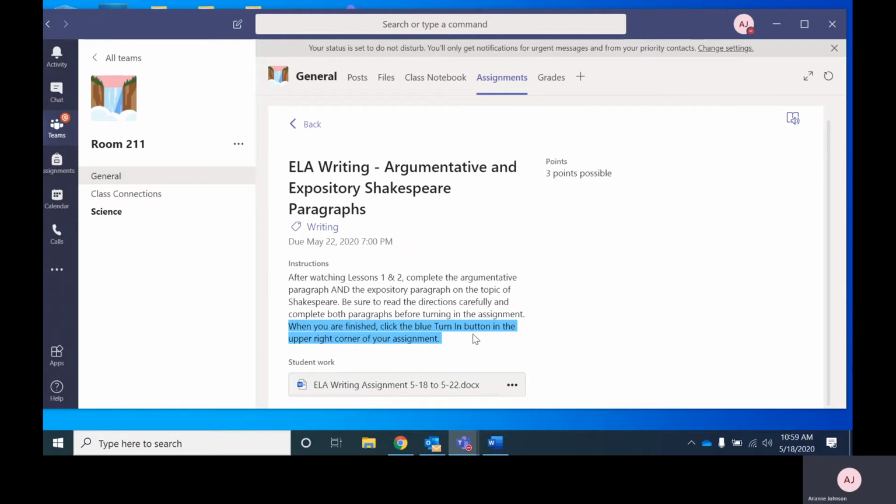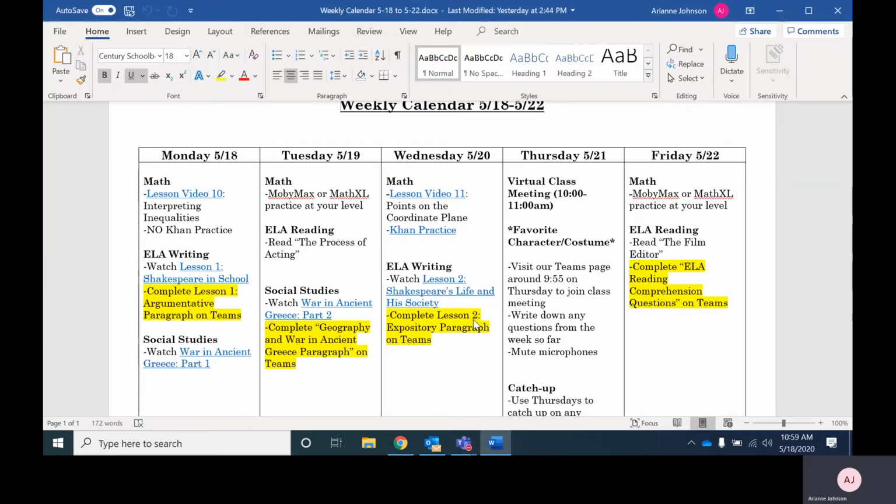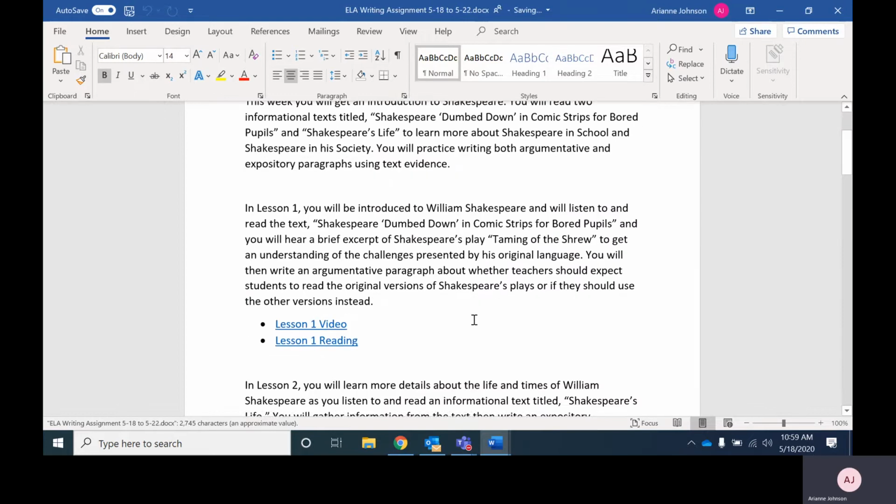When you open up the assignment, it says after watching lessons 1 and 2, complete the argumentative paragraph and the expository paragraph on the topic of Shakespeare. So you'll have 2 different paragraphs to do, and those are located in the Word document. So I'm going to open this in Word. You might consider clicking download instead so that you can edit your copy. But since I'm not going to be editing this one, I'm just going to open it in Word because I'm not going to be typing anything.